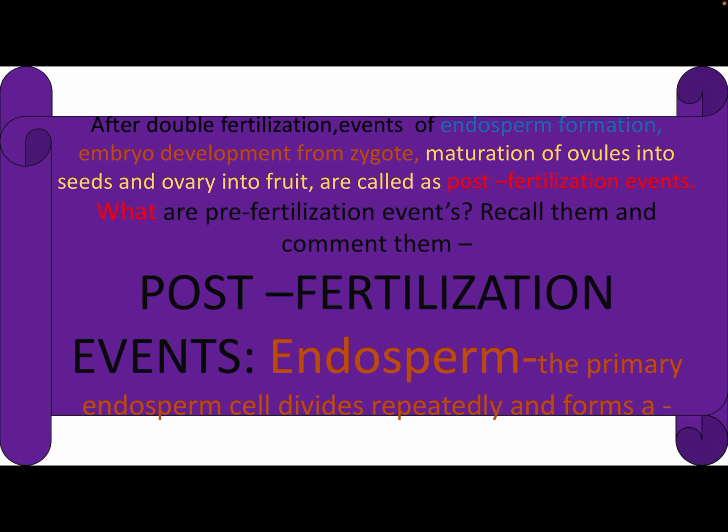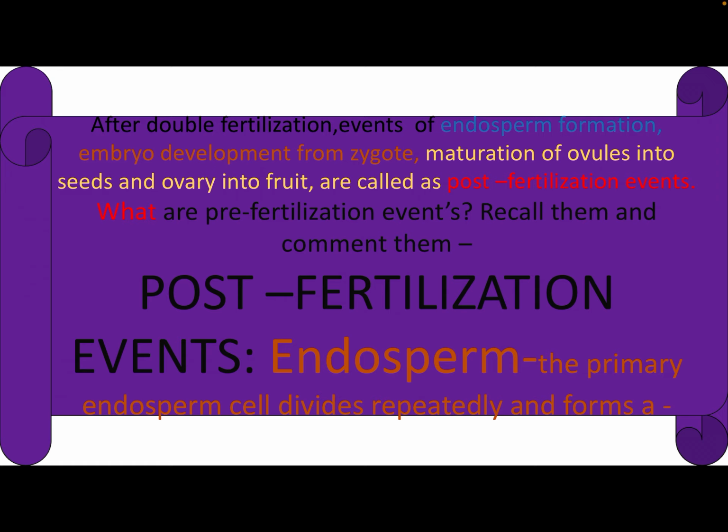You can recall what the pre-fertilization stages are, then you can connect this topic and connect all the things in your mind very clearly. Those are formation of megaspore, formation of microspore, pollination, and germination of the pollen tube. Those are the pre-fertilization stages.